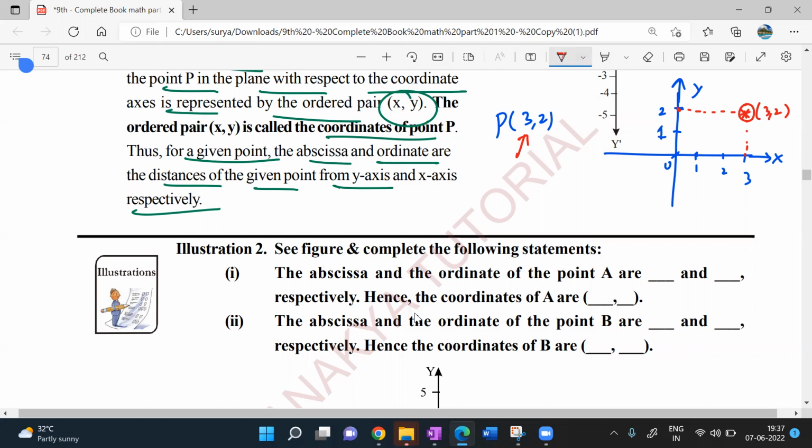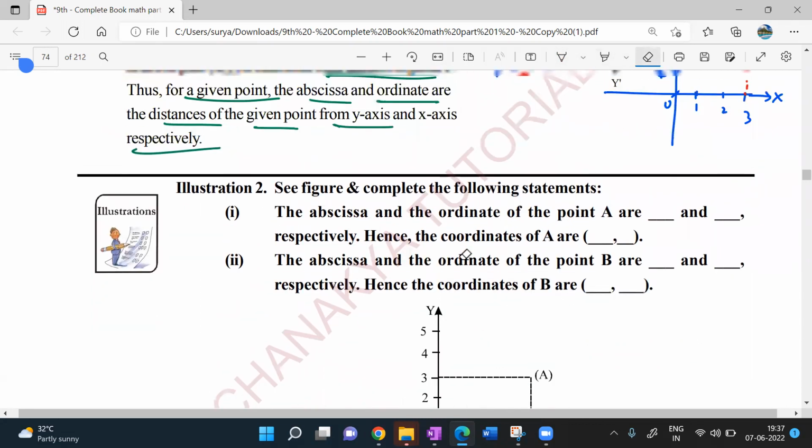Understood my point? Understood, children? Yes, sir. Now we will go with one more example so that you will understand.